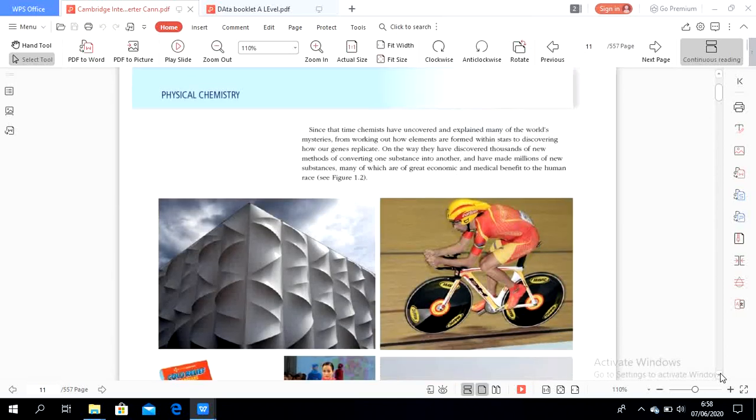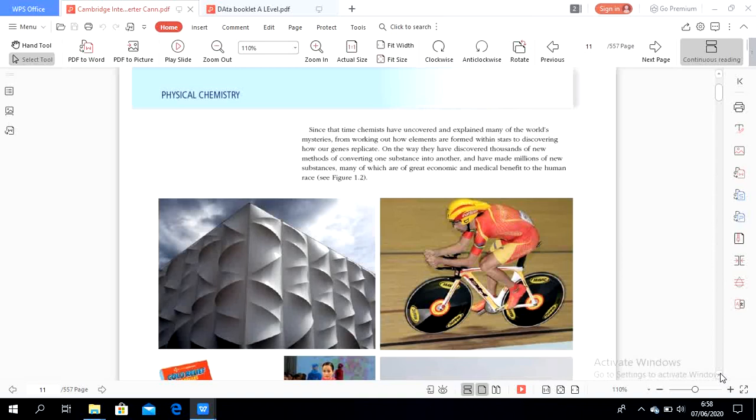Since that time, chemists have uncovered and explained many of the world's mysteries, from working out how elements are formed within stars to discovering how our genes replicate.